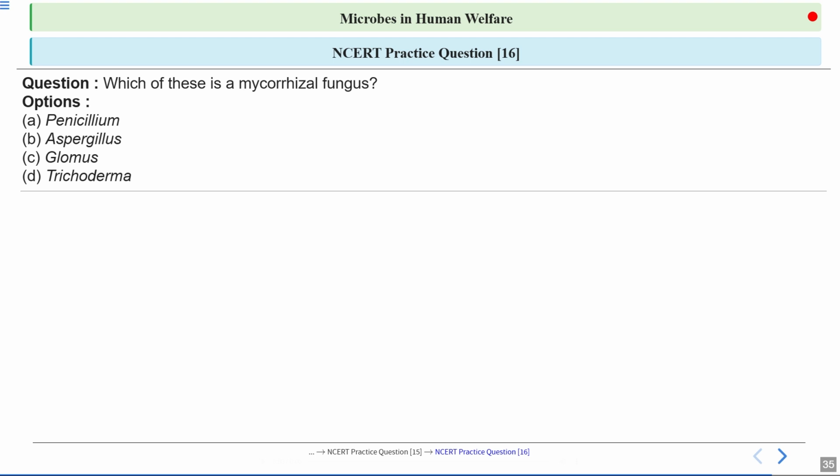Plants cannot directly absorb phosphorus from the soil, so it converts the phosphorus into a form that can be absorbed by the plants. So you have to tell which of these is a mycorrhizal fungus. Options are Penicillium, Aspergillus, Glomus, or Trichoderma. What is the correct answer?